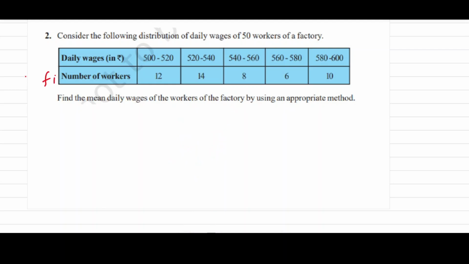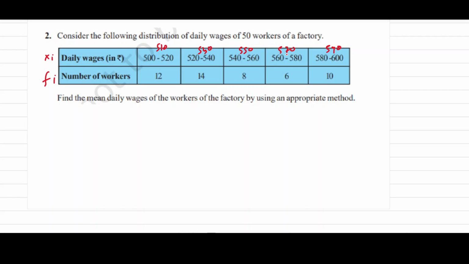Now, we have no confirming value, so this will be xi, the middle value: here 510, here 530, 550, 570 and 590.